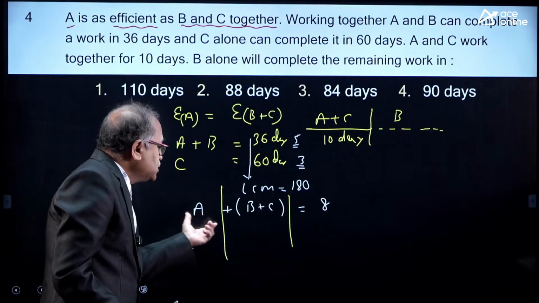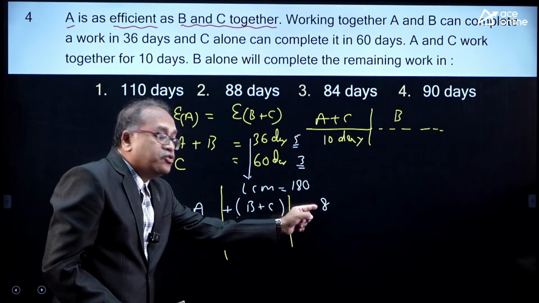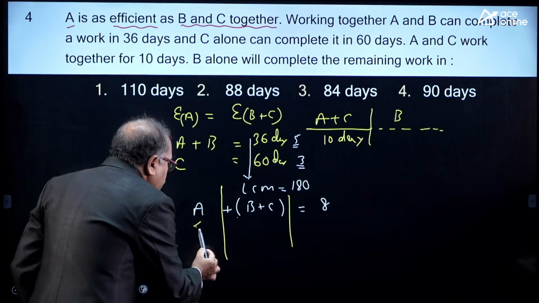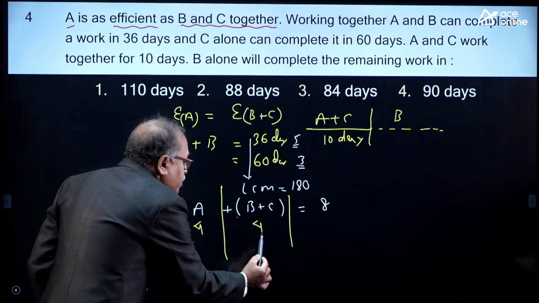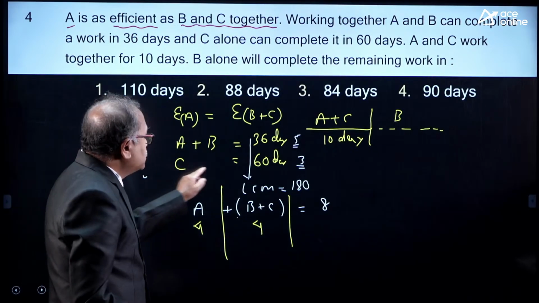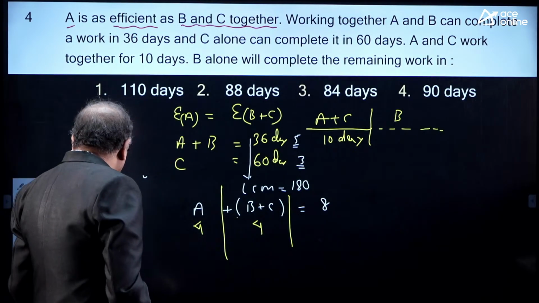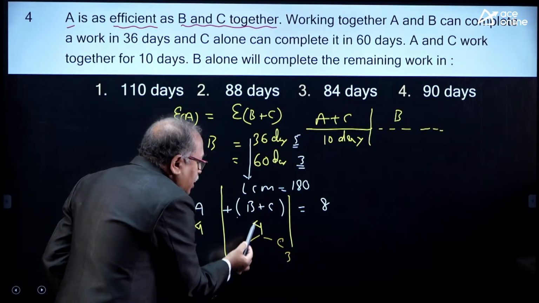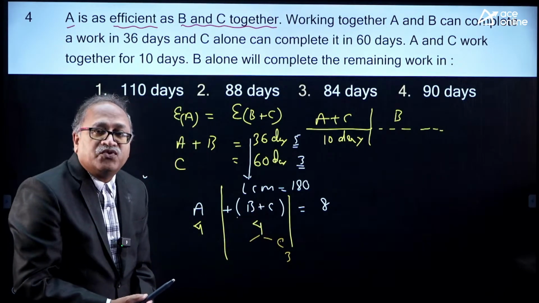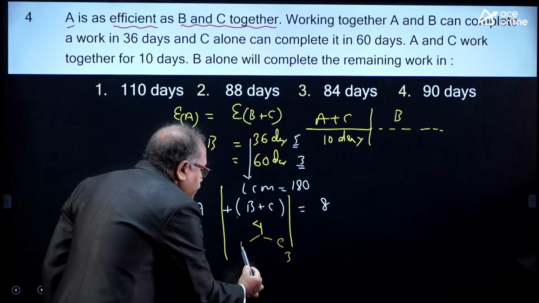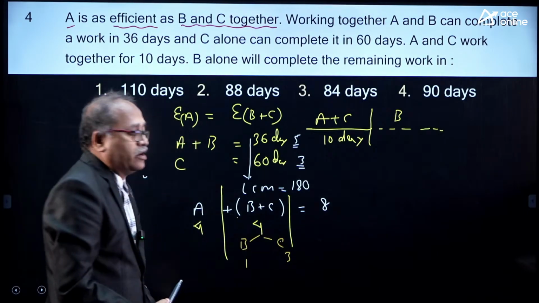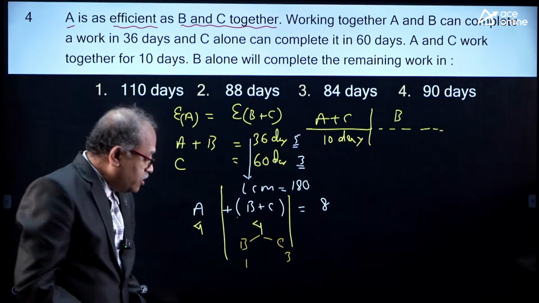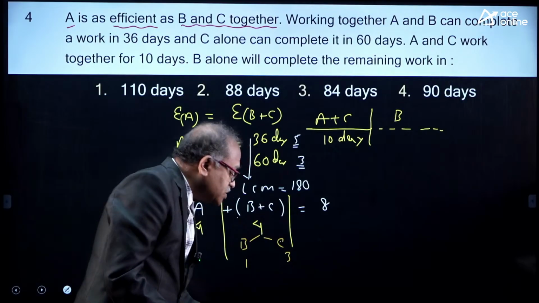So, that means this is half and this is half, the total is 8. So, this has to be 4 and this has to be 4, out of which I know the C efficiency is 3. So, if the C efficiency is 3 and the total B plus C is 4, then B efficiency, needless to say, is 1.